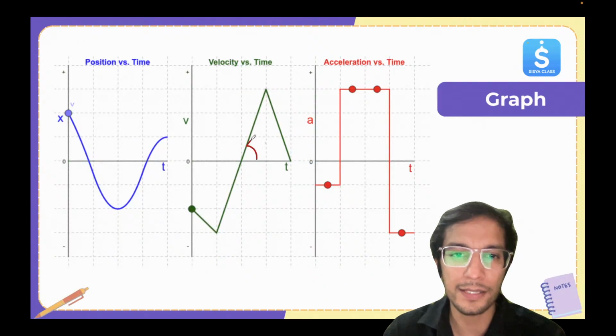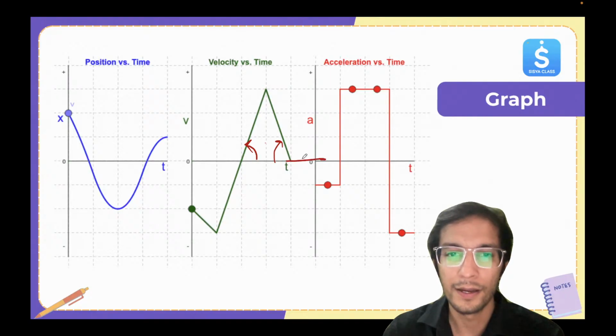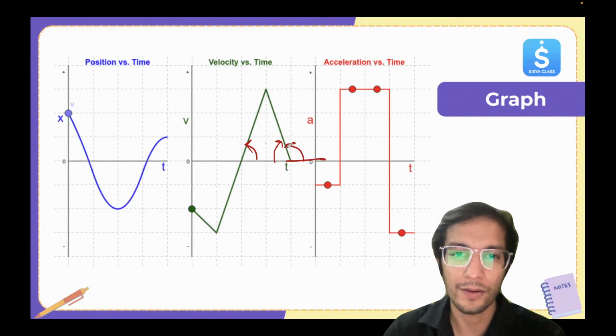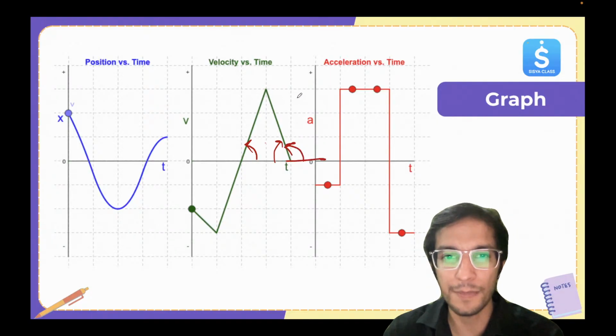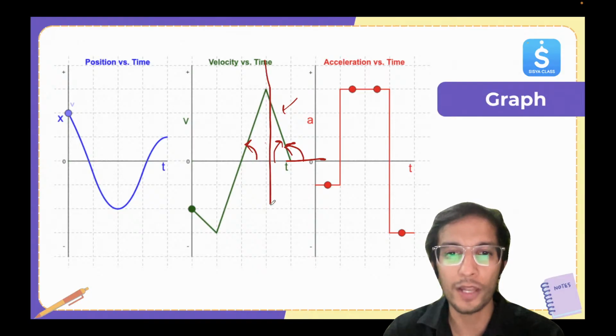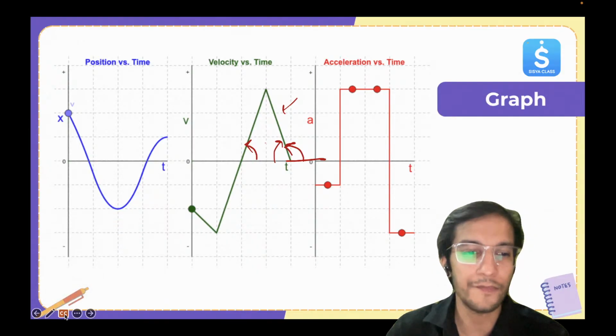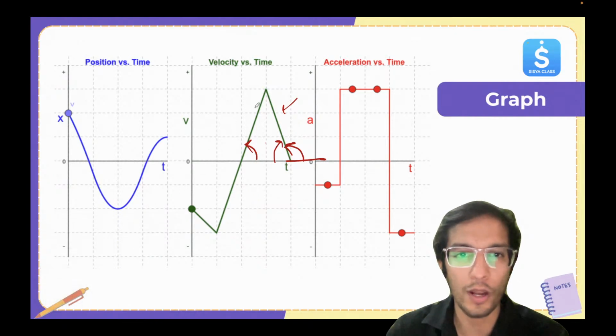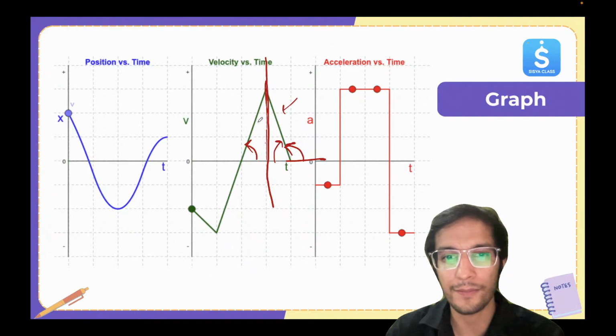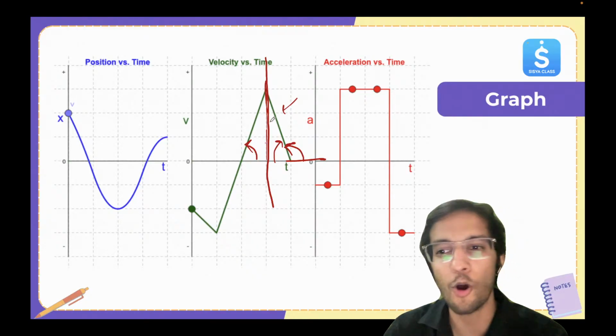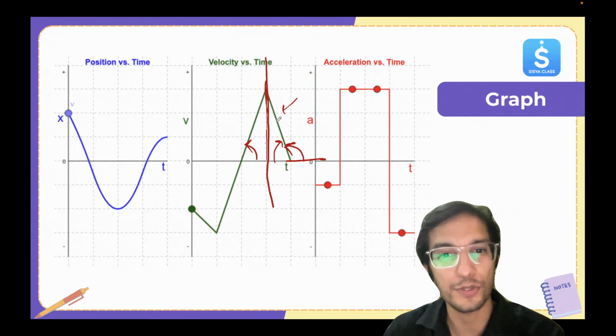Whatever angle this is making, the same angle this one is making, correct? But you check this one: it's negative, but the steepness is the same. The wall is on the right and left side. Let's say if I draw a wall in between, you can see both the ladders are equally steep, but in the opposite direction.